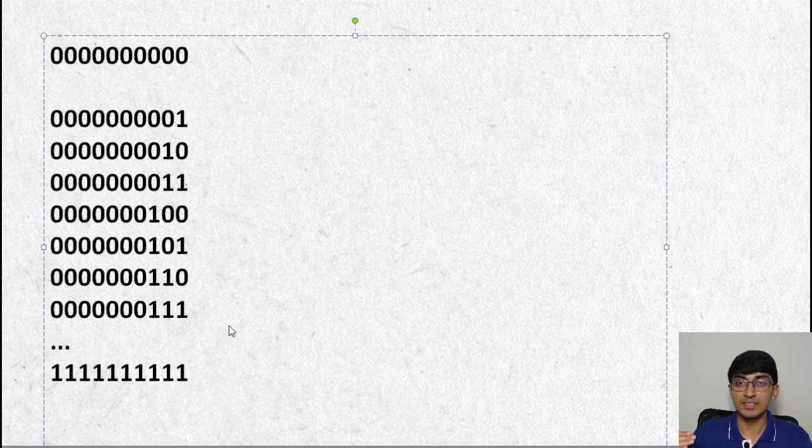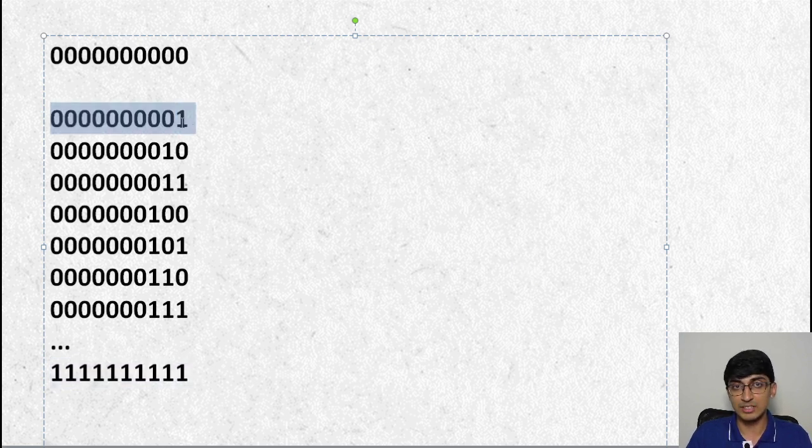So basically, if you cycle through all the numbers from 0 up until this number, and I'll tell you what this number is, it's nothing but 2 raised to 10 minus 1, because 2 raised to 10 will be 1 followed by 10 zeros, but 2 raised to 10 minus 1 will be all of the ones set. So from 0 up until 2 raised to 10 minus 1, if you go, you will get all of the possible combinations of selecting 1 at a time, selecting 2 at a time, selecting 3 at a time, given that there are 10 such bits, right? So we can use this to generate all our possible combinations. How?